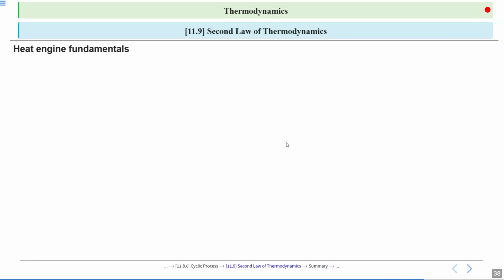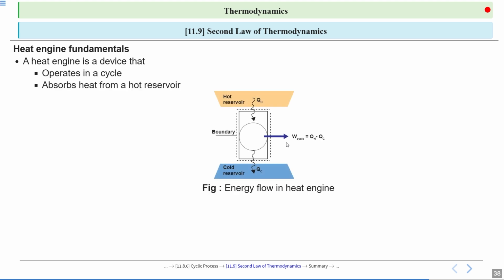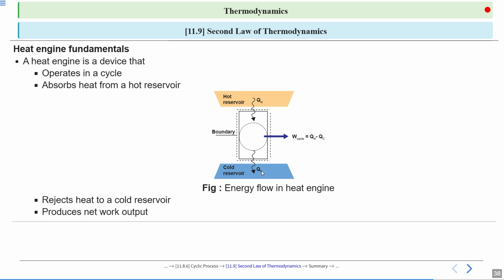Heat engine fundamentals. A heat engine is a device that operates in a cycle, absorbs heat from the hot reservoir, here QH is the heat absorbed from the hot reservoir, and rejects heat QC to a cold reservoir. It produces net work output, that is QH minus QC. This is the work done by the system.